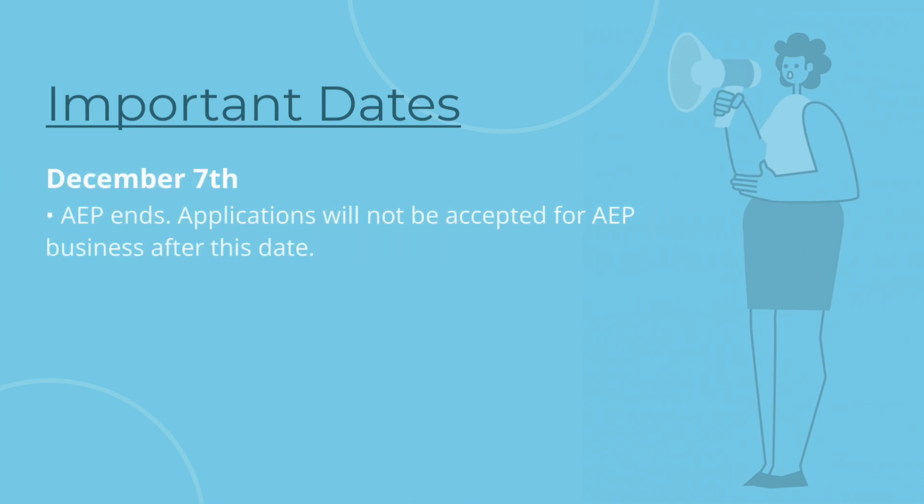December 7th marks the end of the annual enrollment period. Applications will not be accepted using the special election period of AEP after 11:59 p.m. December 7th. After December 7th, a beneficiary cannot make a change in their Medicare Advantage or prescription drug plan without use of another special enrollment period.